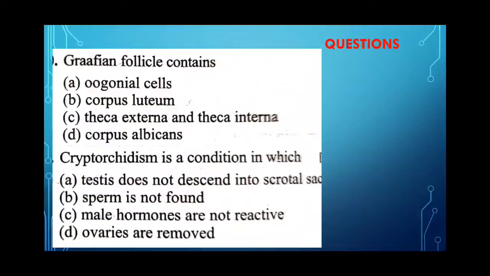Now next, cryptorchidism is a condition in which testis does not descend into scrotal sac, sperm is not found, male hormones are not reactive, and ovaries are removed. So we have studied in the male reproductive system that if testis fails to descend into scrotal sac, it is called cryptorchidism, and it is a common birth defect regarding the male genitalia. So here the answer is A. Cryptorchidism is a condition in which testis does not descend into scrotal sac.